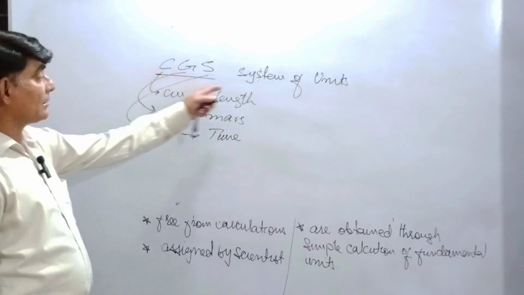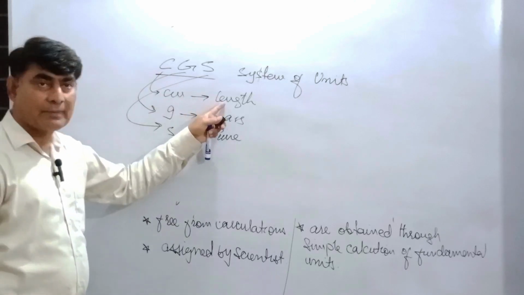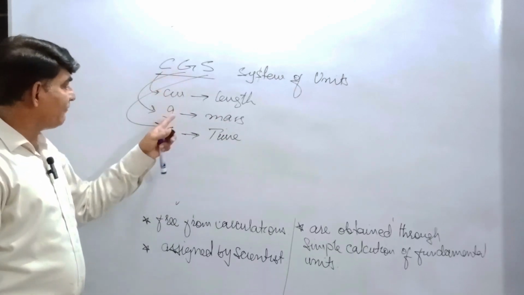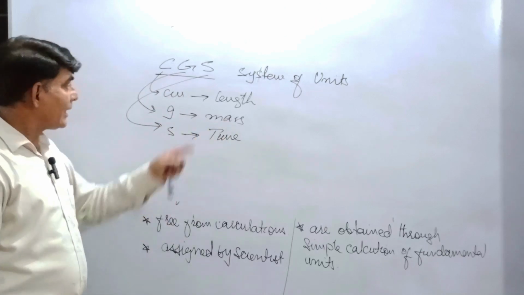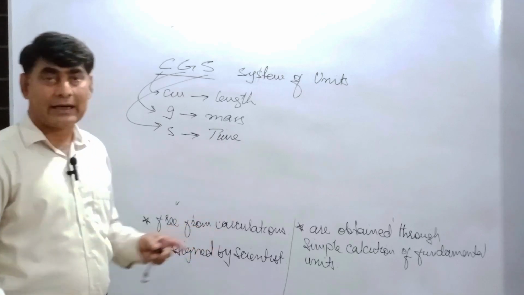Okay, in the CGS system of units, C stands for centimeter for the measurement of length, G stands for gram for the measurement of mass, and S stands for second for the measurement of time.